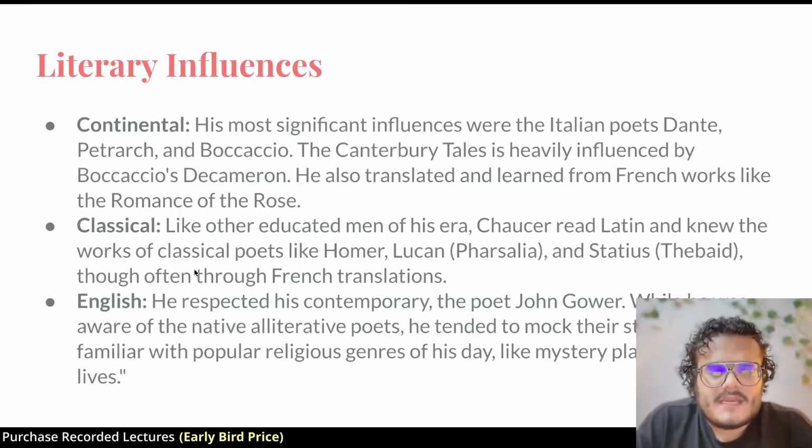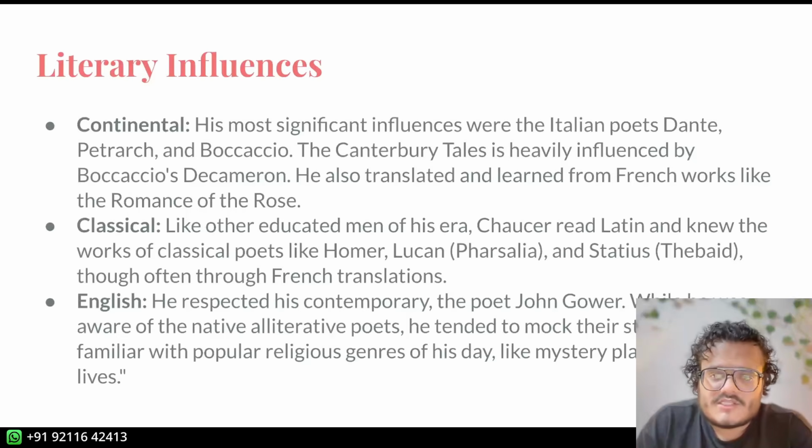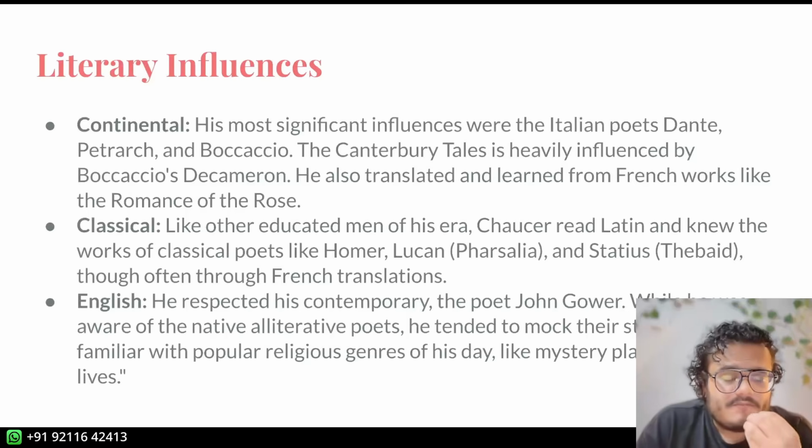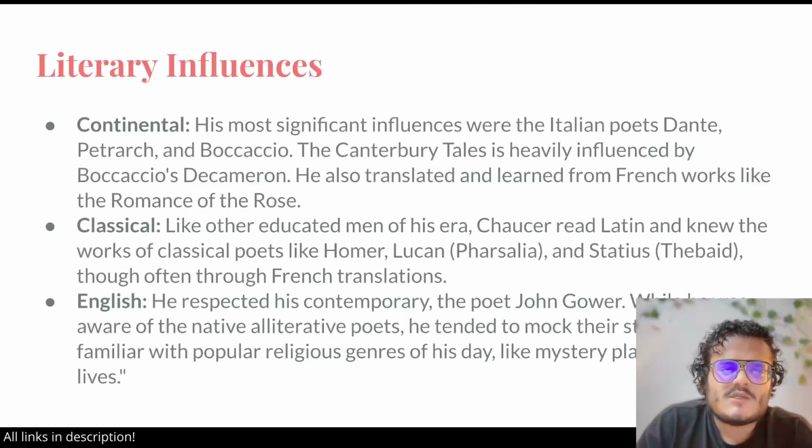Now let's look at some influences on Chaucer. There are some continental influences. Again, continental means on the continent of Europe, which is particularly, most importantly, Italian poets like Dante, Petrarch and Boccaccio. Dante wrote the Divine Comedy. Petrarch wrote sonnets. His sonnets are dedicated to his beloved Laura. And Boccaccio wrote the famous collection of stories called the Decameron.